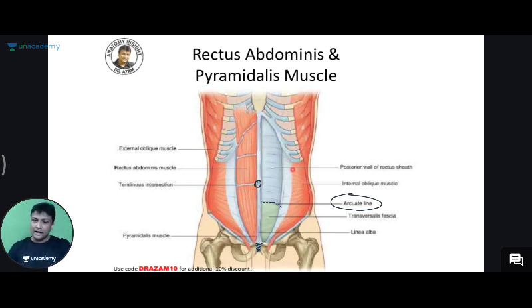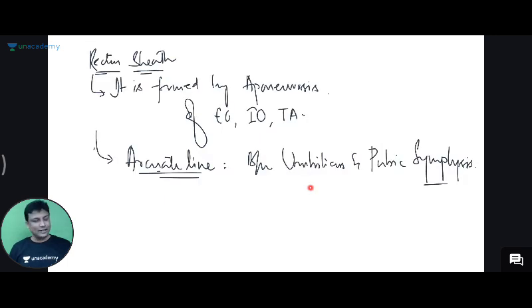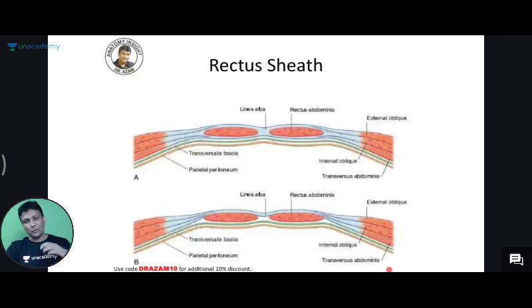Yes. Above the arcuate line, the arrangement of rectus sheath will be different, and below the arcuate line, the arrangement of the rectus sheath will be quite different, guys. So that means the arcuate line is the one which is differentiating. That is the reason why I have to take one transverse section above the arcuate line and one transverse section below the arcuate line to learn the boundaries. That is the reason why in your textbook you will have these 2 diagrams, one above the arcuate line, another one below the arcuate line. Are you understanding it crystal clearly, guys?